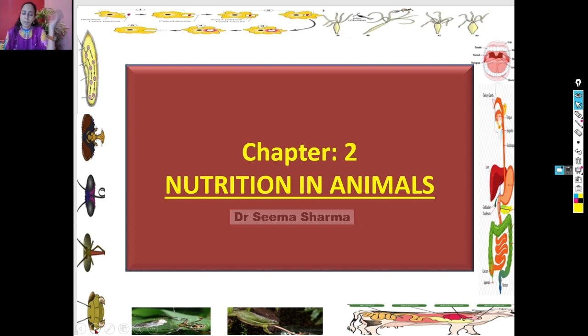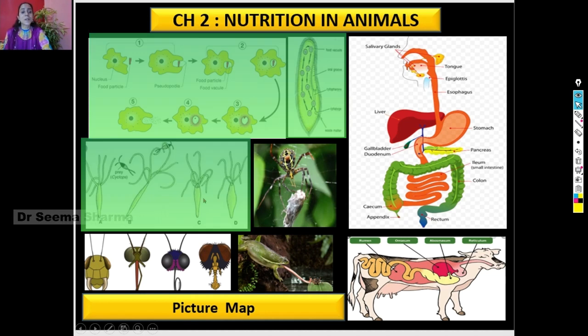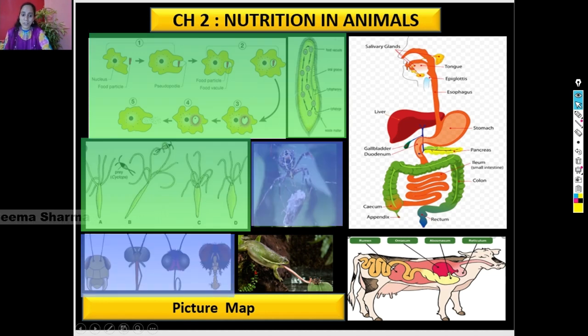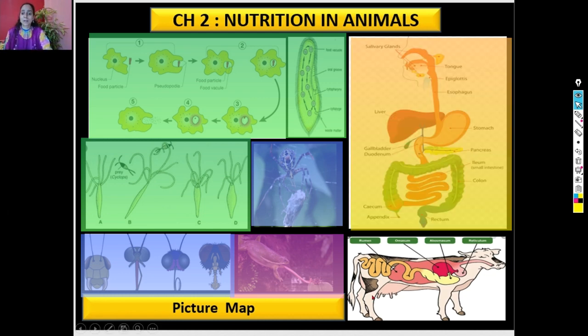Let me take you to the picture map of this chapter. In this chapter, we came to know about many informative and interesting things with respect to microscopic organisms, with respect to insects and their mode of feeding. We also came to know about our own digestive system and the process of digestion. And lastly, it has one very small but interesting segment about digestion in ruminants. So this is the picture map of this chapter.